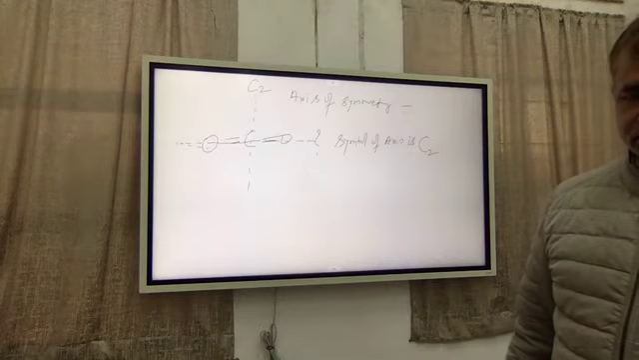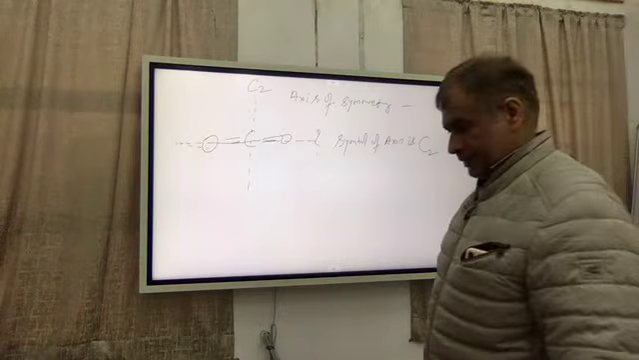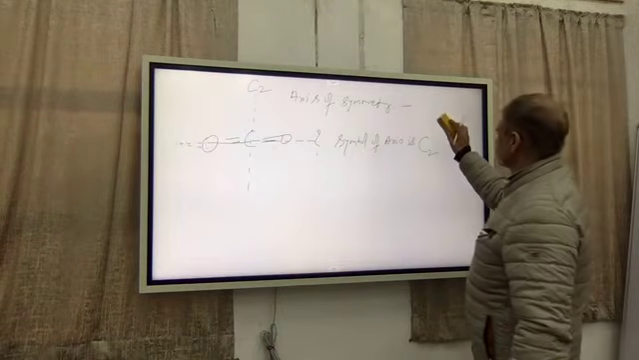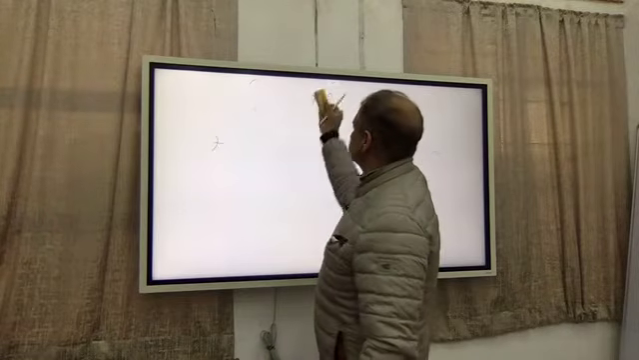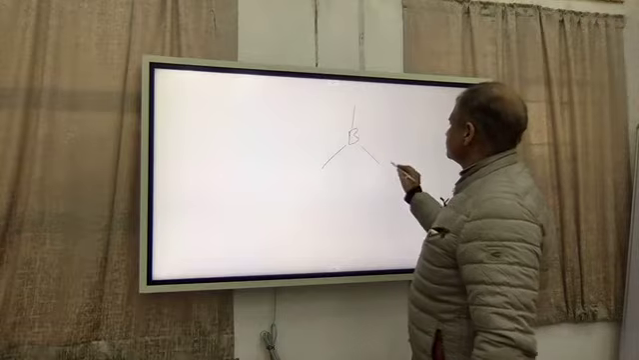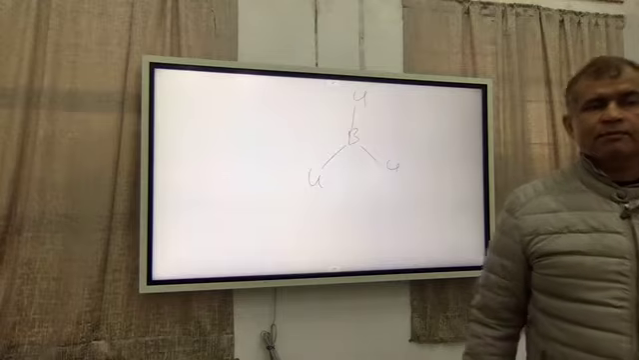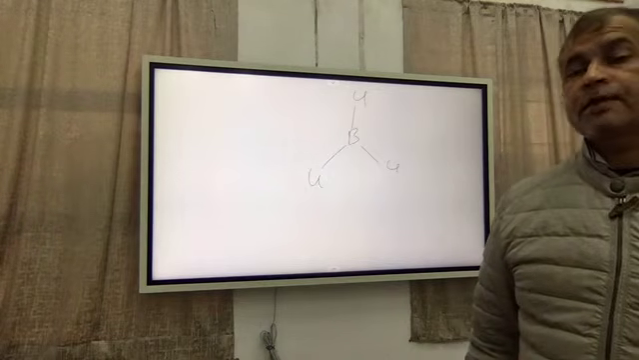You answer me when we discuss after the class. So anyway, this is a C2 axis. So this is an axis of symmetry. Let us have some other examples. Let us take this molecule, boron trichloride. You know it's sp2 hybrid, and it has a trigonal planar geometry.